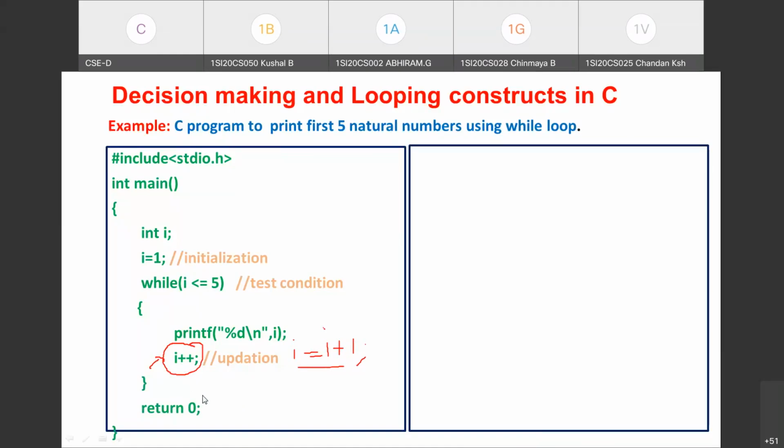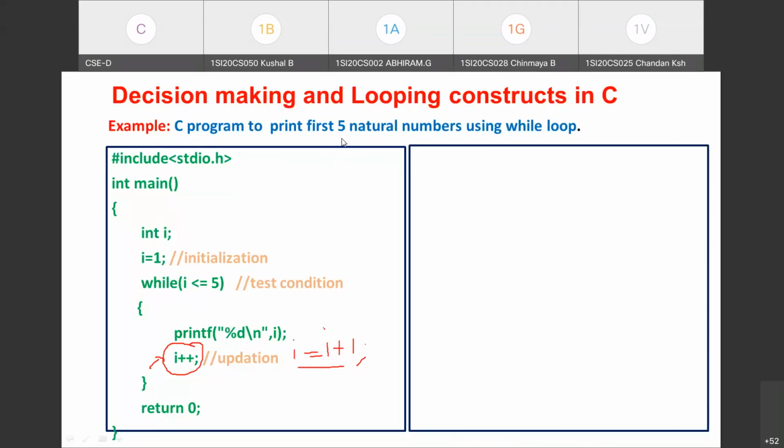First try to understand the syntax we have used for the while loop. Then we shall try to trace this so that you understand what output you are going to get once you execute it. See, we have taken a loop control variable i. One variable is sufficient for this, and we are not reading any input for this program. Zero inputs are read since it is clearly given that the first 5 natural numbers are to be printed.